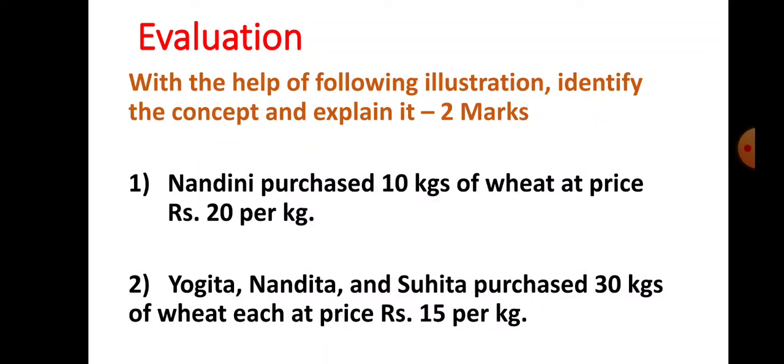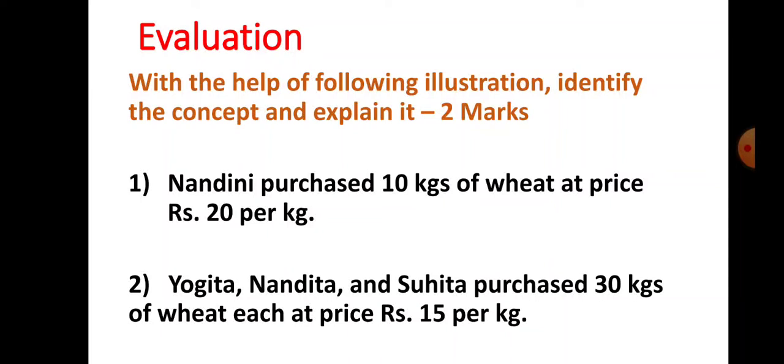Let us see the first illustration. Nandini purchased 10 kilograms of wheat at price rupees 20 per kg. So here only one single consumer is there in the market, that is Nandini, and she purchased 10 kilograms of wheat at price rupees 20 per kg. Okay, so what is the concept here? Here concept is individual demand. Okay, so 1 mark for identifying the concept and 1 mark for explanation of the concept.